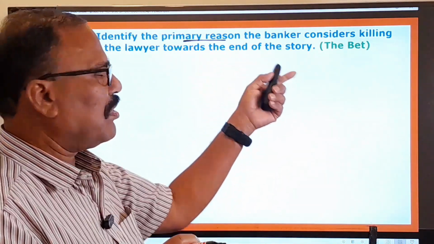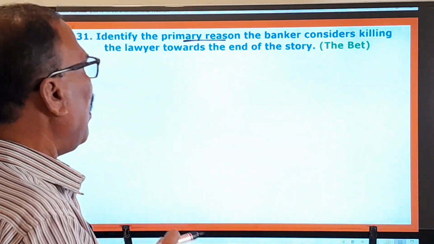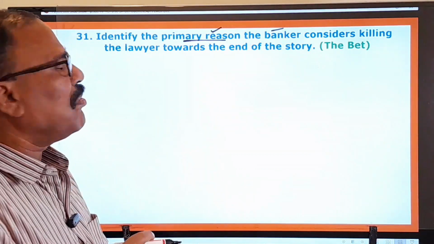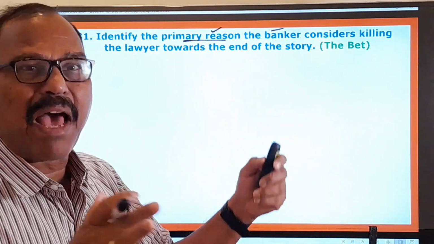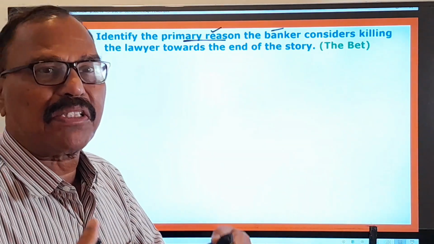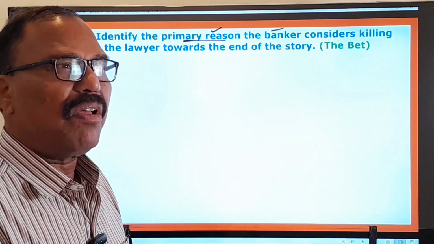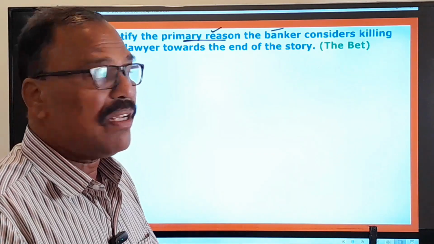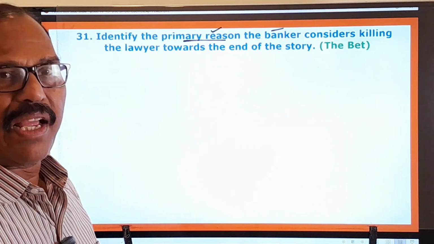You know very well about Anton Chekhov's The Bet. I have made a video on this. And what was the primary reason for the banker to try to kill the lawyer towards the end of the story? You know very well, this banker becomes bankrupt, and he finds that he is not able to pay off his bet amount, that is 2 million rubles. So therefore he wants to kill the lawyer. That was the main reason for the banker to consider killing the lawyer towards the end of the story.